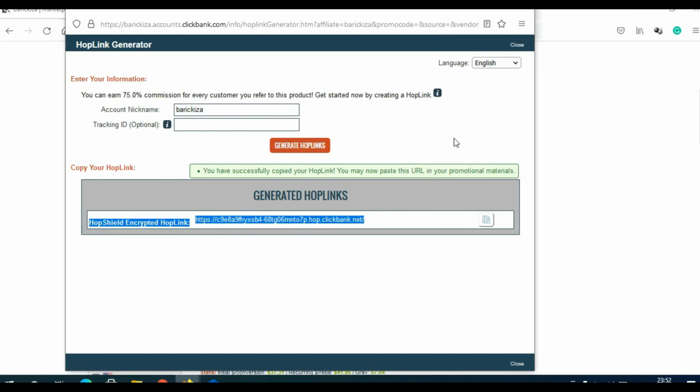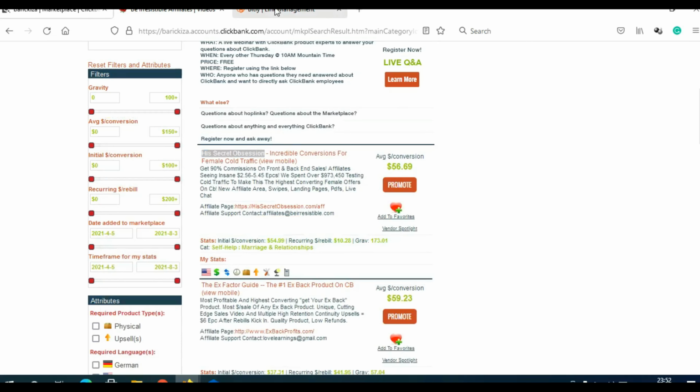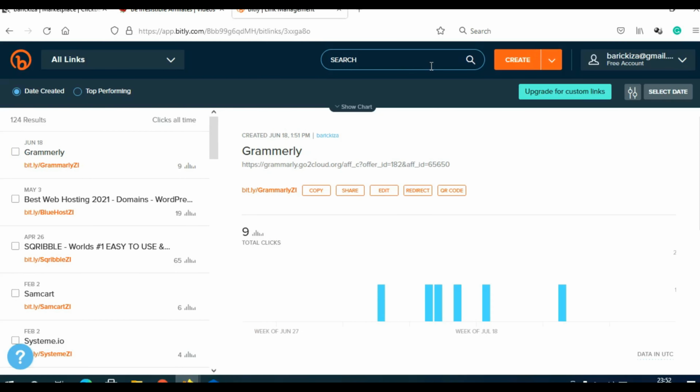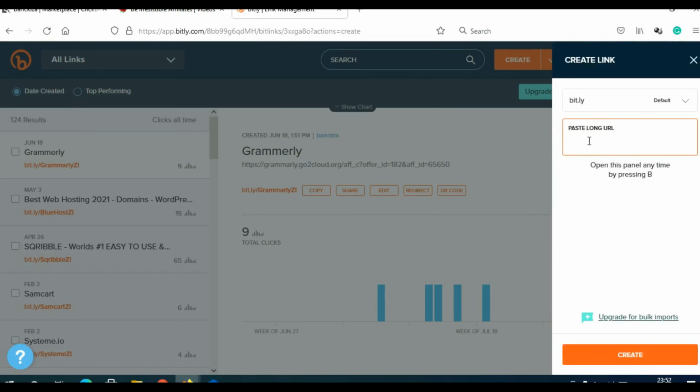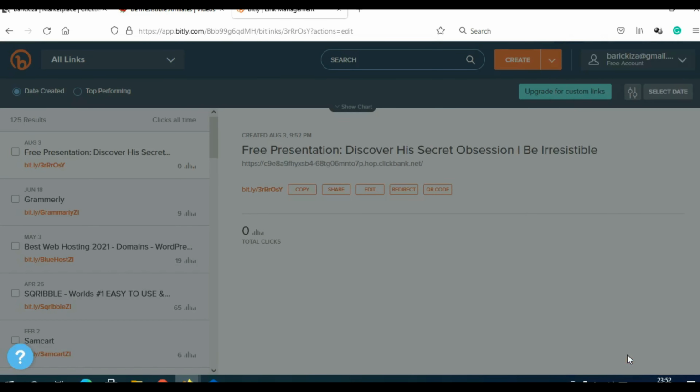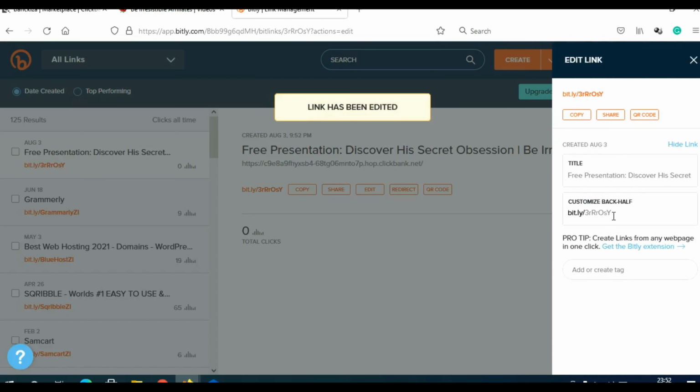So next thing I need to do, I need to go on Bitly, and I need to create a shortened link. So click here on create and I will paste my ClickBank affiliate link here. Click create, give it a second and now you can customize this link. And I always suggest to customize your links to be something related to the product.